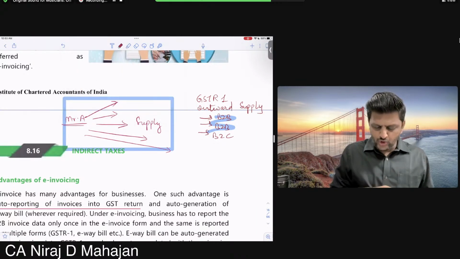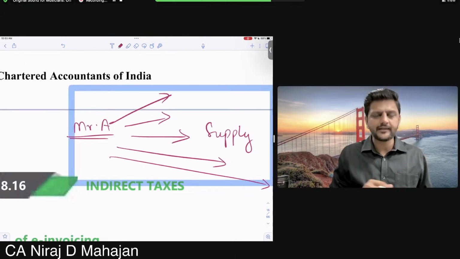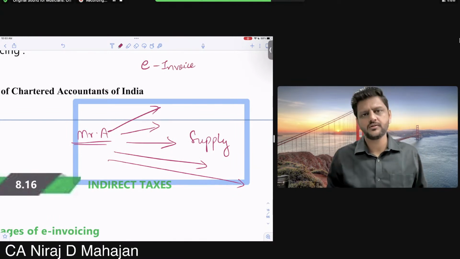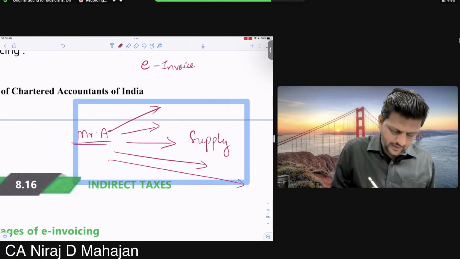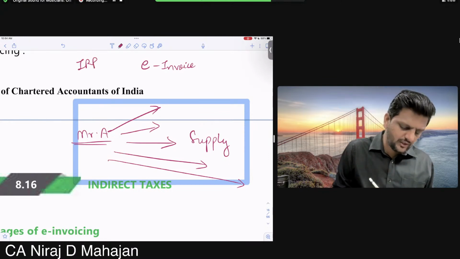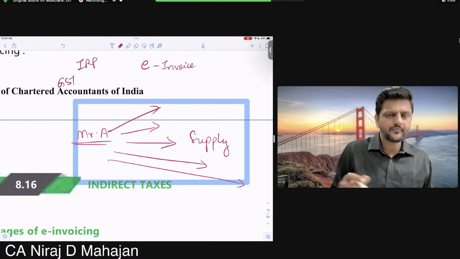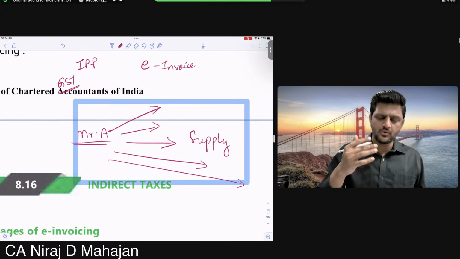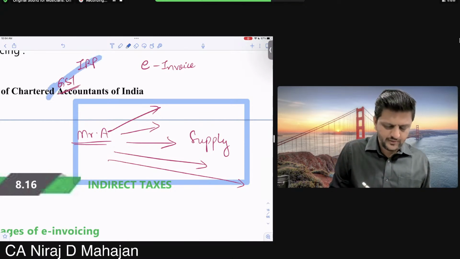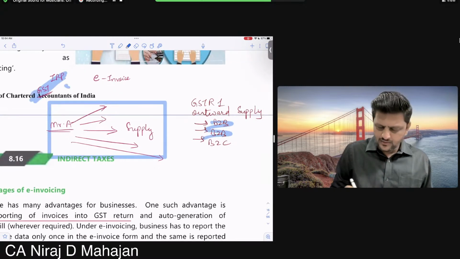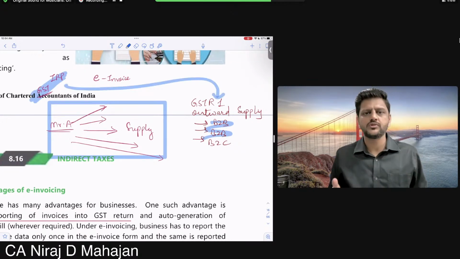Why? Because when he did this supply, at that time only, what did he prepare? The e-invoice. Where did he prepare it? On the Invoice Registration Portal. Who owns the IRP? The GST department only. So if the details of invoices are already with the department, those details are automatically taken into your GSTR-1. Did you understand?